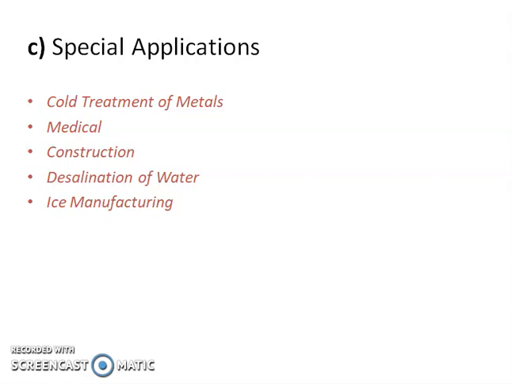Now see the application in medical field. Blood plasma and antibiotics are manufactured by freeze drying processes, where water is made to sublime at low pressure and low temperature. This does not affect the tissue of blood. Centrifuges refrigerated at minus 10 degrees centigrade are used in manufacturing of drugs. These are some applications in the medical field.